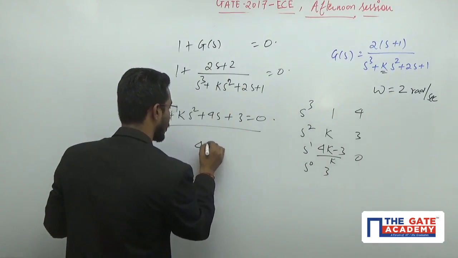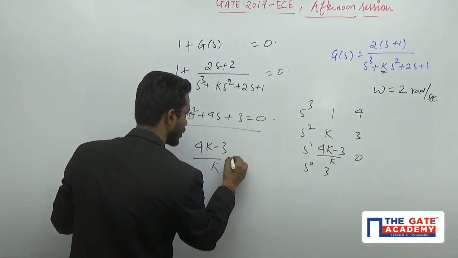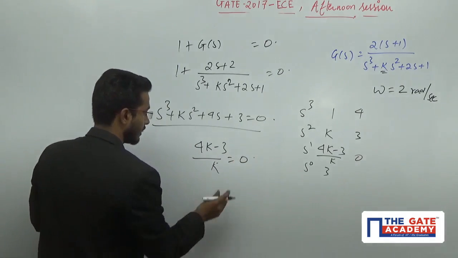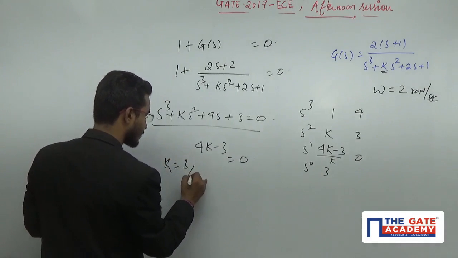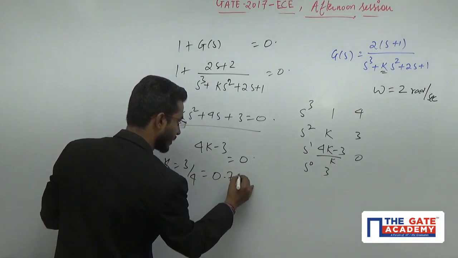That means this (4K minus 3) divided by K should be 0. That means 4K minus 3 should be 0. That means K should be 3 by 4. The value will be 0.75.